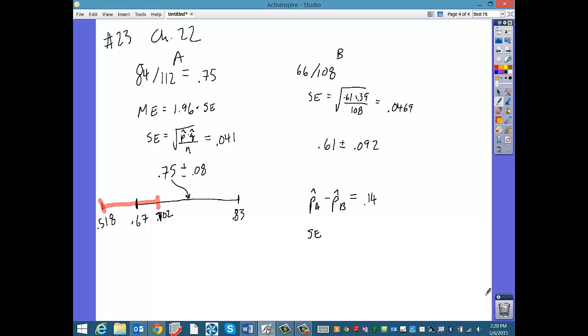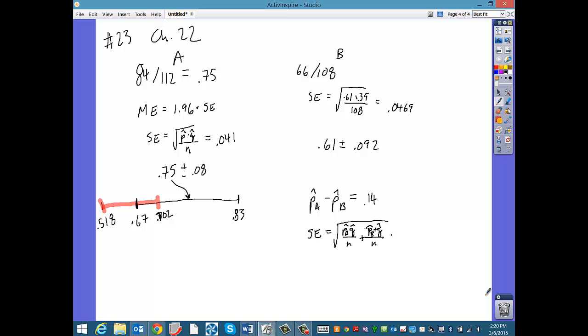And then to do the margin of error, for the standard error, we're going to have to do this business, where, under the radical, we add what are essentially the variances, although they're technically not variances. But this is our p hat for A, and this is our p hat for B, and this is our n for A, this is our n for B. So basically everything we did here is here, this radicand is here, but we add them before we take the square root.